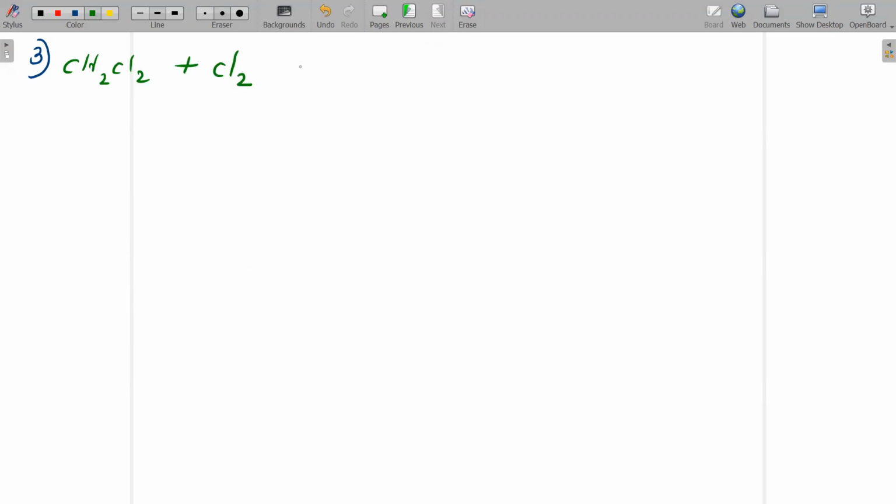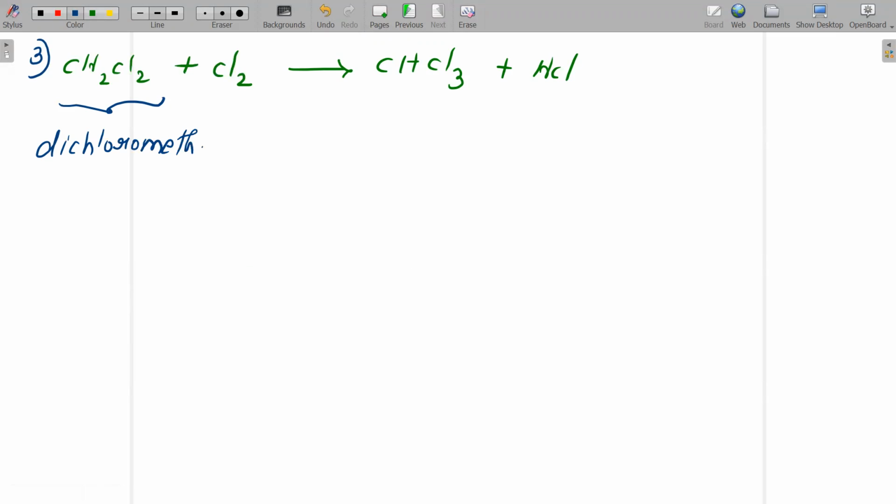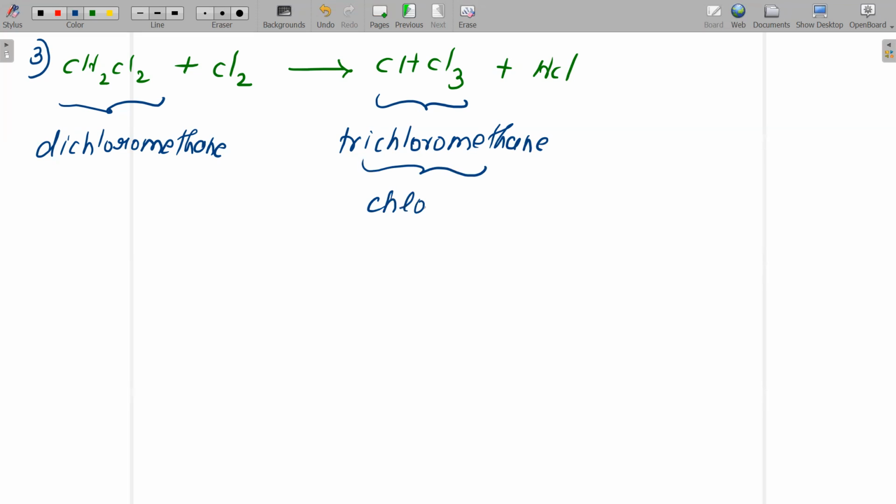Plus Cl2. You guys will get it as one more hydrogen is substituted, right? CHCl3 plus HCl, you guys will get. Please draw and check. You guys will get it perfectly. This is nothing but dichloromethane. And finally, you guys got the product as trichloromethane. This trichloromethane is generally known as chloroform. In movies and all you heard, right? Chloroform. This is nothing but trichloromethane.